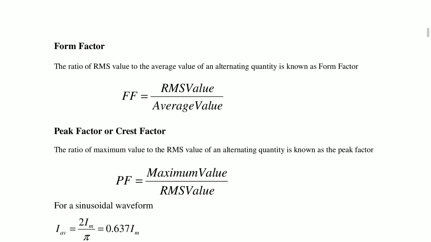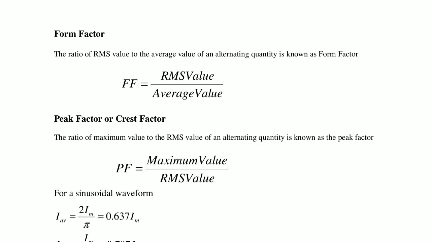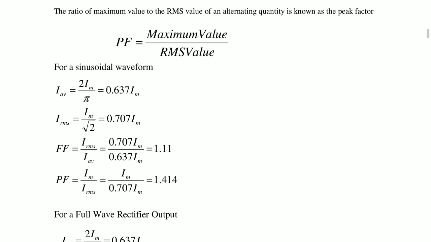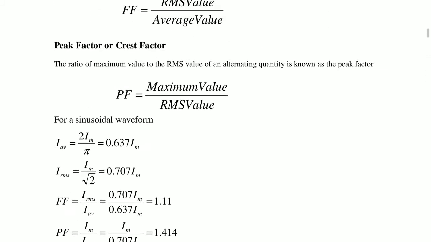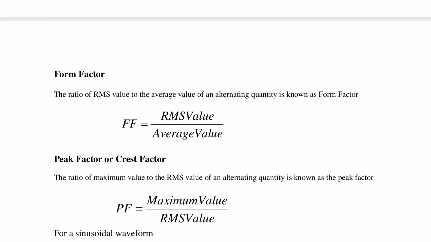For example, for a sinusoidal waveform, RMS is 0.707 and average value is 0.637, so the form factor is 1.11. So for sinusoidal the form factor is 1.11.